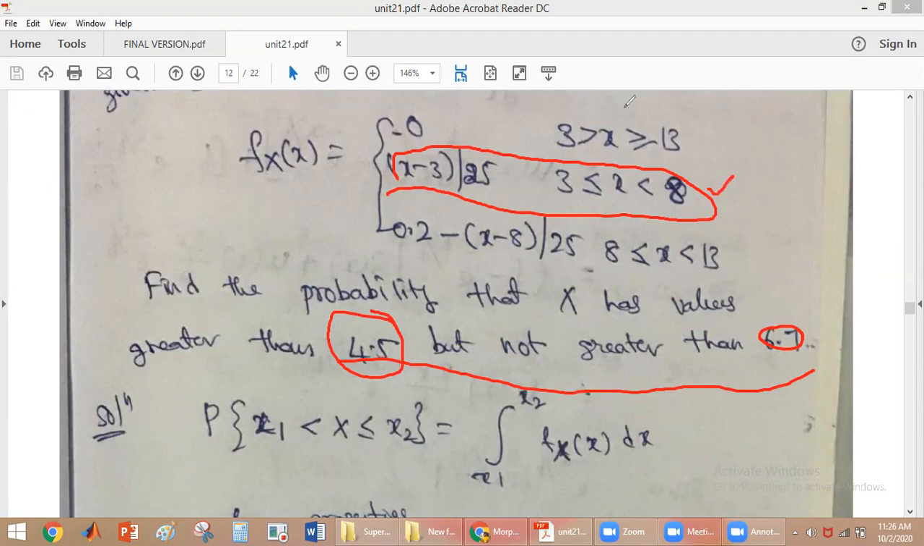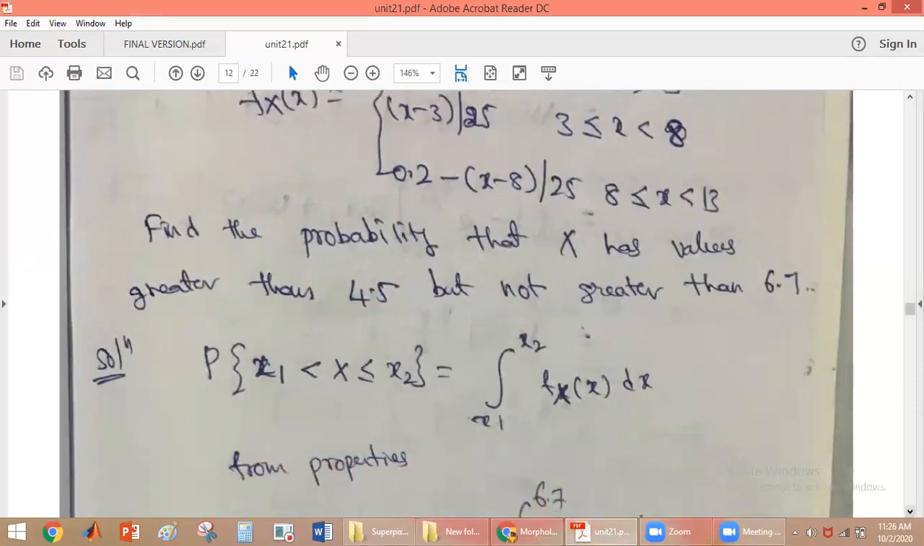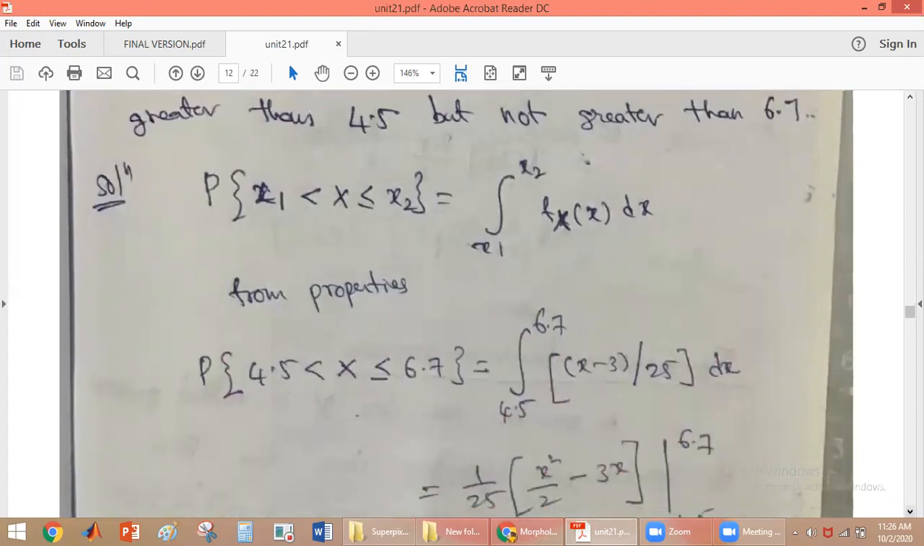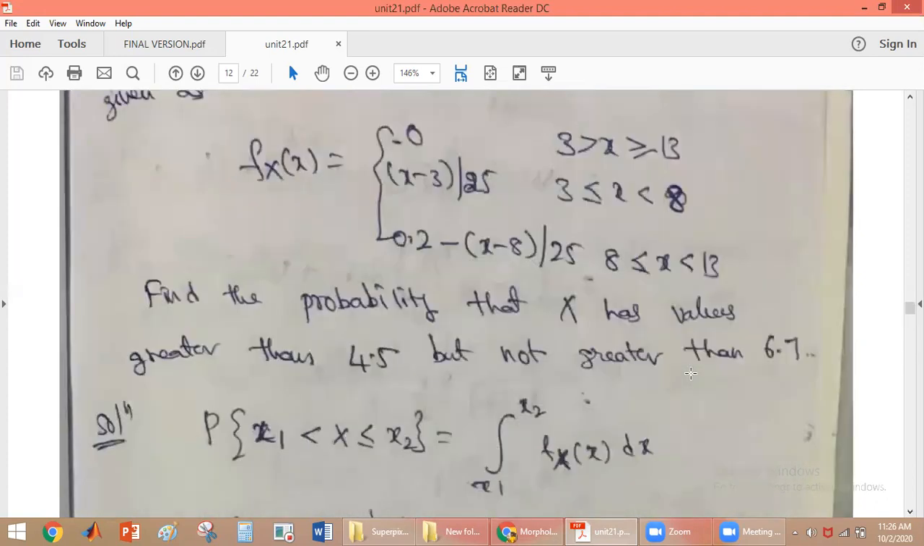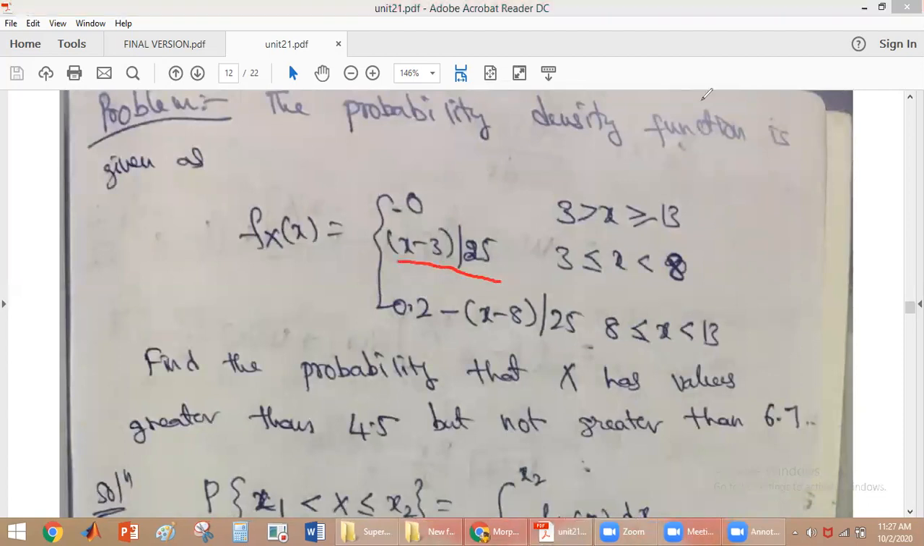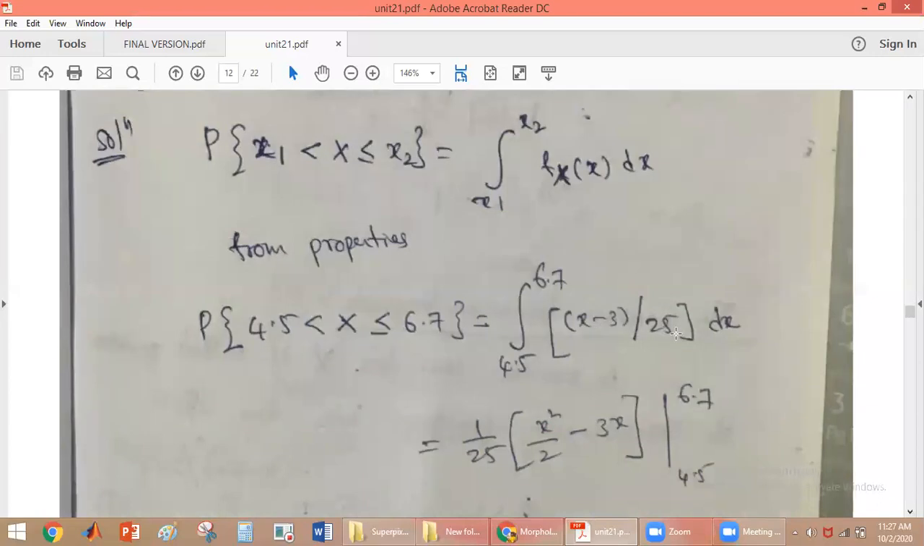Just now we discussed that from the properties, probability of x1 less than x less than or equal to x2 will be equal to the integral from x1 to x2 of fx of x dx. From the problem, we have to find the probability between 4.5 and 6.7. So it is the integral from 4.5 to 6.7. In this range fx of x is x minus 3 by 25, so we use x minus 3 by 25 dx.